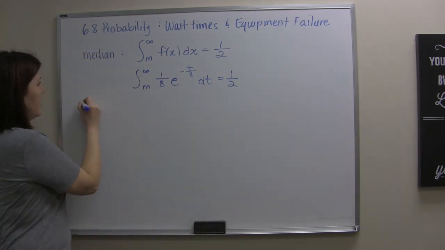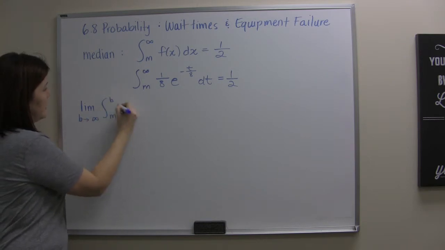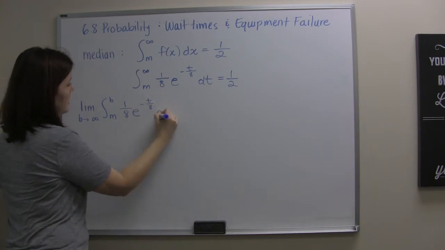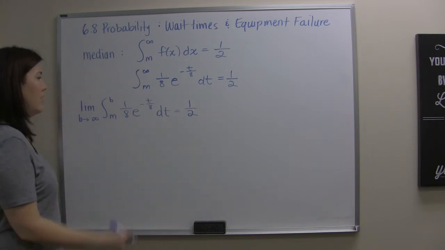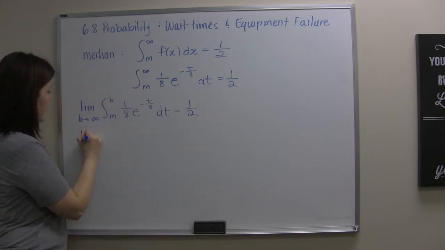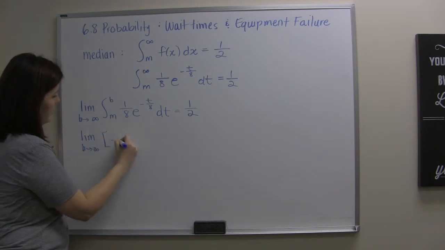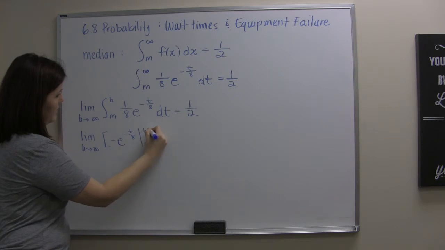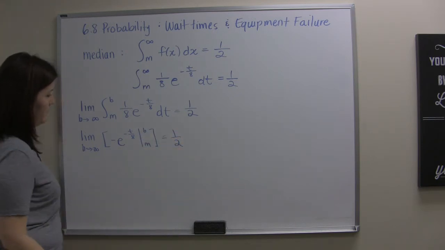So again, I'm going to have to set this up as a limit. b sounds nice for bank, and we're going to be going from m to b of 1/8 e to the negative t over 8 dt, and we'd like that to be 1/2. So we've done this integration a couple times now. And we know it's negative e to the negative t over 8, evaluated from m to b. And again, we want that to be equal to 1/2.